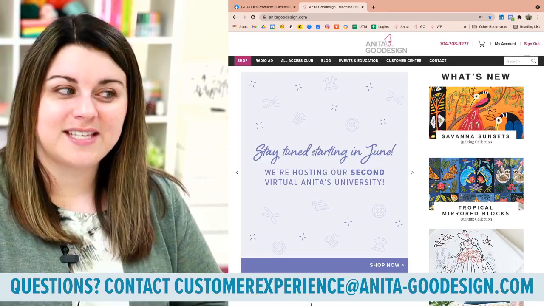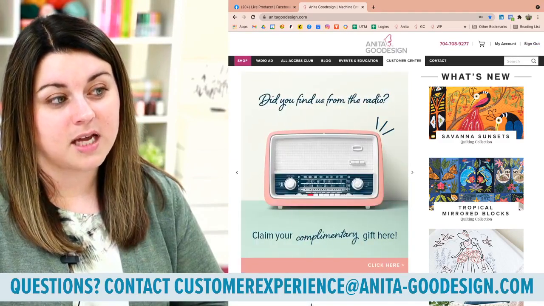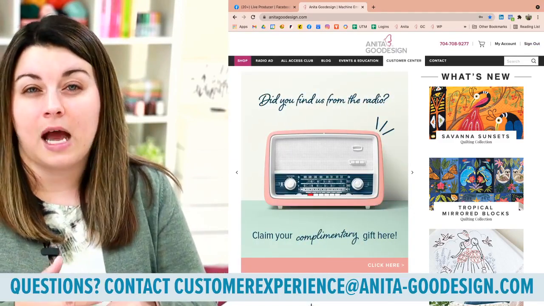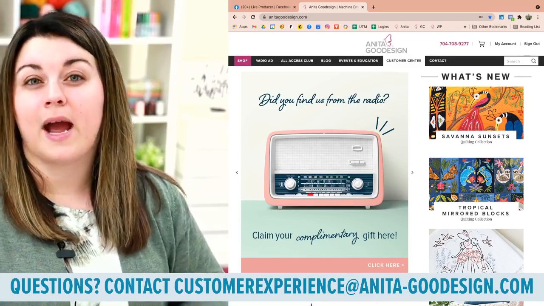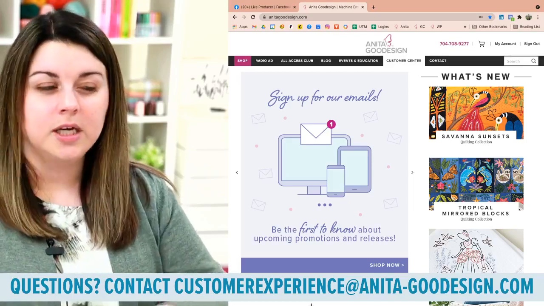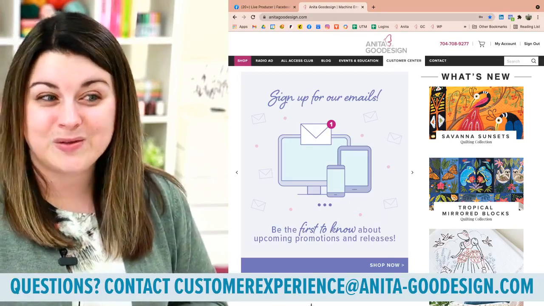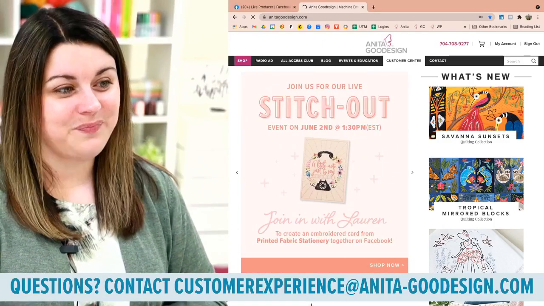So once you get signed in, we are just going to go to our customer center so you can see it along this top bar. Now if you are on like an iPad or a phone or something, your menu bar will actually appear on the right hand side sort of as three little bars, and you have to click it to drop it down. On this big computer that I'm using, it comes across the top. So we are just going to click Customer Center here.